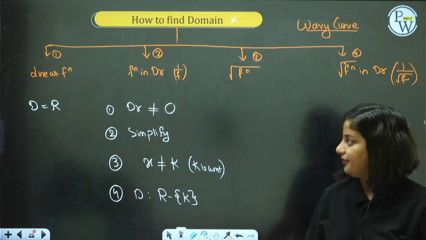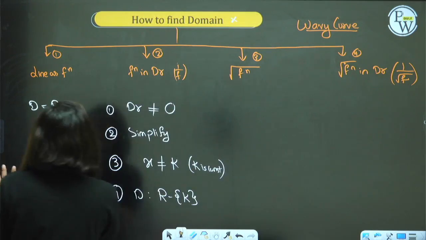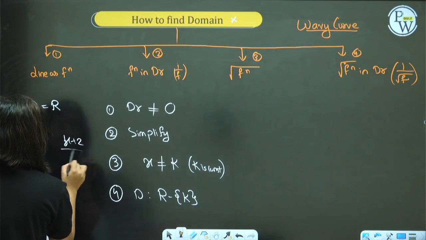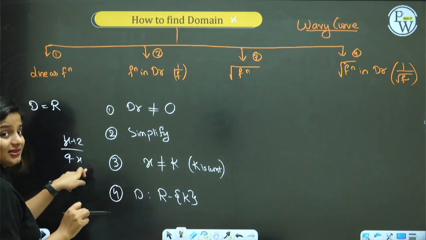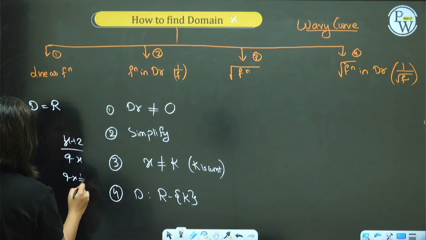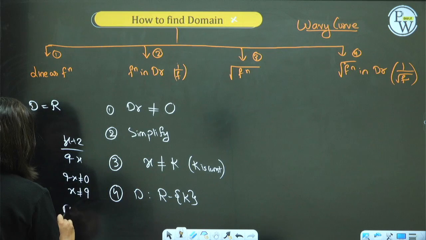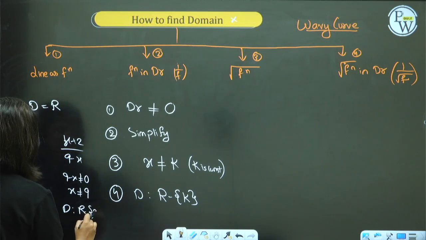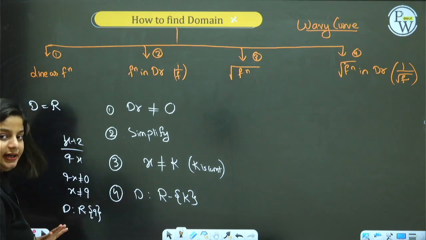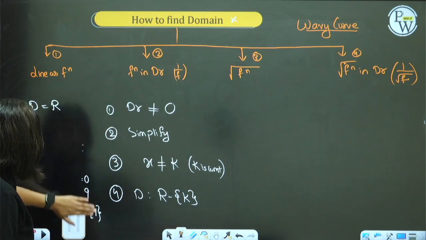That's the second method. Whenever you have anything in the denominator, for example, x plus 2 upon 9 minus x. Can you say x is in the denominator? Yes. So take denominator non-zero. Then solve for x. x should not be 9. That means domain is all real numbers minus 9. Easy peasy. Got it? Yes. Right. Remove it.